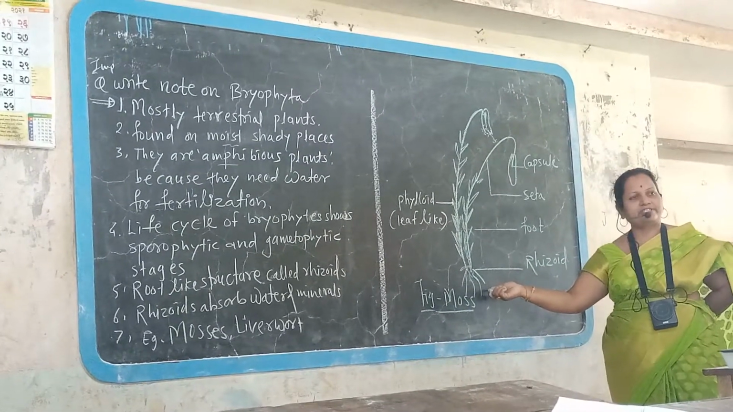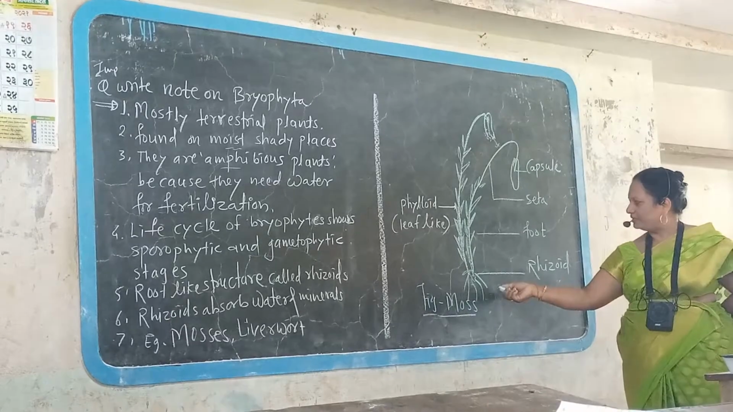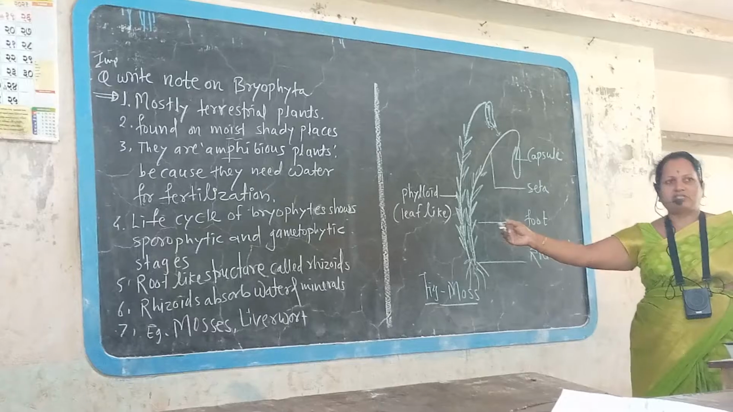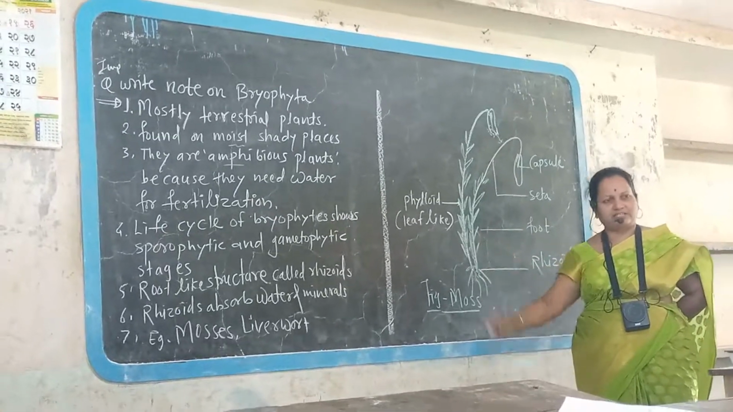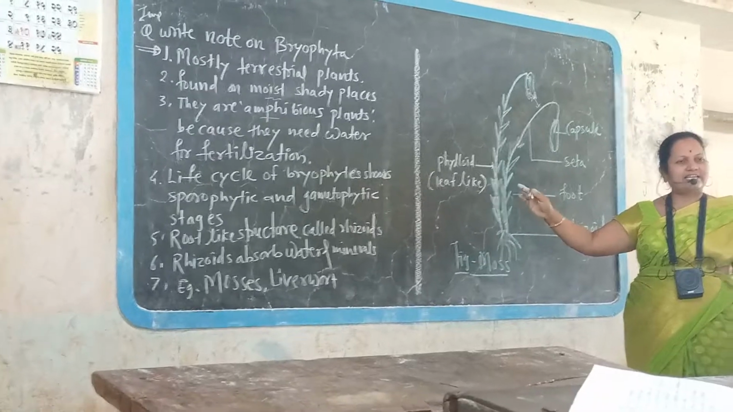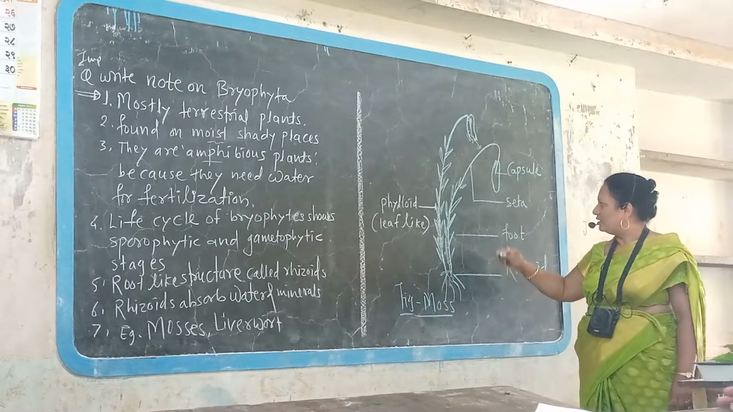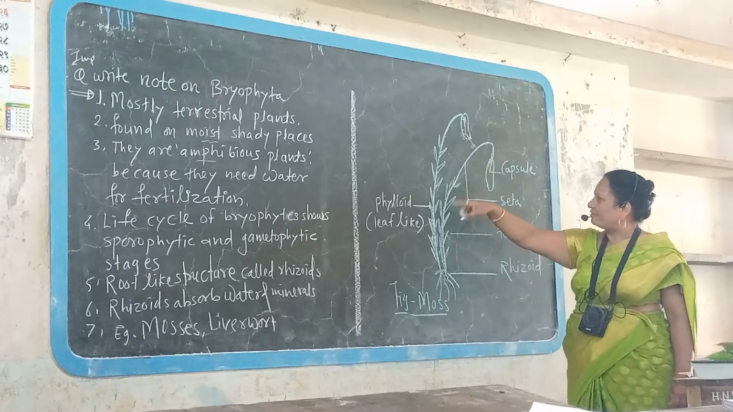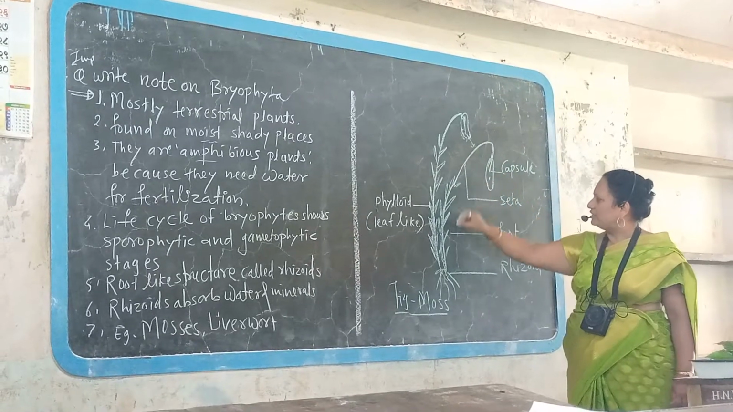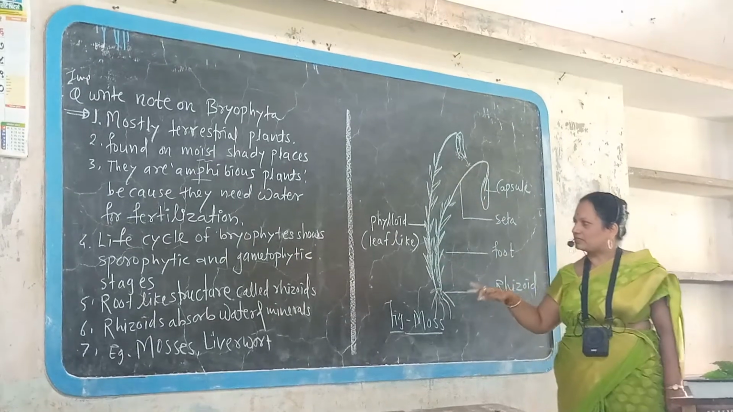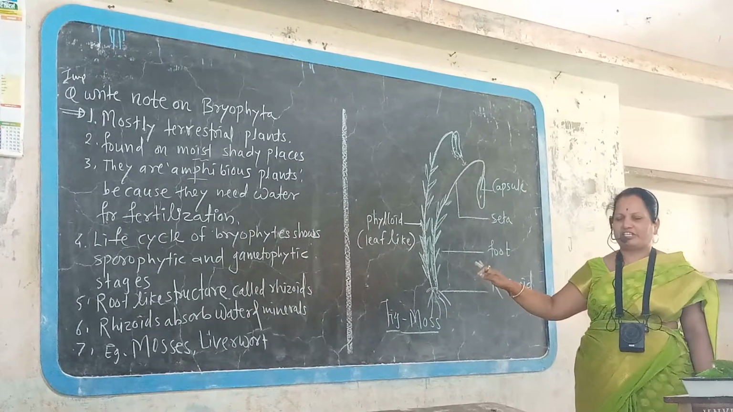Rhizoid, what is the function of rhizoid? Absorption of water and minerals. The foot area consists of green colored phylloids. Their function is photosynthesis because they are green in color. With the help of CO2, H2O and sunlight, they can produce their own food. That is photosynthesis. And the seta is the part without phylloids that connects the capsule with this food. Overall, this total structure is called the sporophytic phase.